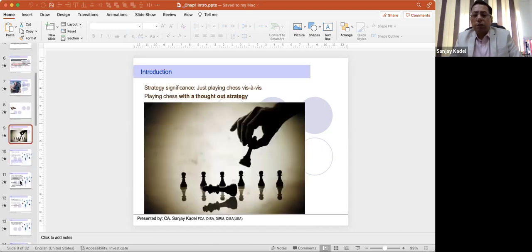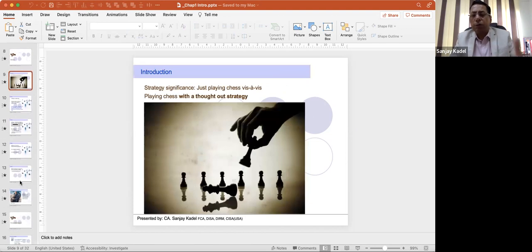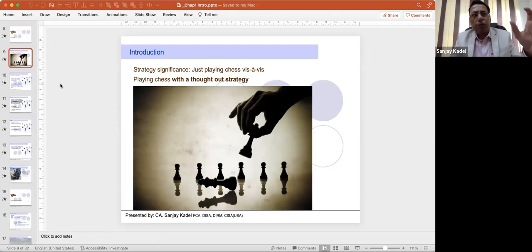Like in chess, we play the game of chess. In the same way, we do a business, but do the business with a strategy, wherein you will be doing better in that particular business. A person can do just a business, or he can just do the activities, but there will be a huge difference when he does the same activity with a strategy.